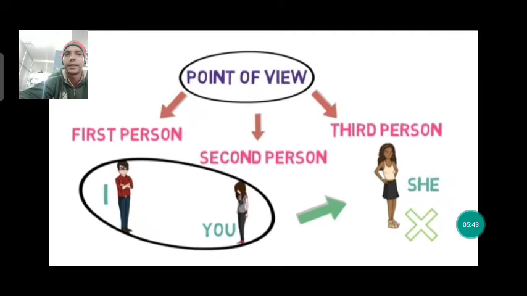And who is listening to this? So who will listen? You. Okay, the word you, so you is the second person. And about whom they are discussing, right? So here they are discussing about she. So here she is the example of third person. So like this we can say the first person is the speaker, the second person is the listener, and the third person is the one about whom we are discussing or talking.